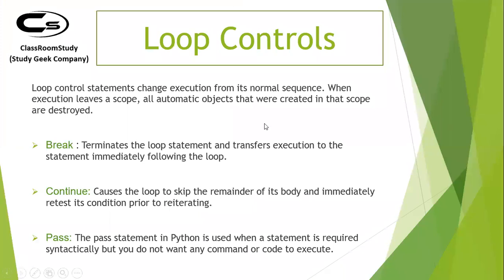Fine, guys. Now what are control statements? Control statements are used to change the normal execution of your loop. In case of a for loop, it was running until the sequence of elements got exhausted, right? And your while loop is running until your while condition is true. Now if you want to change their flow depending upon some other conditions, then how will you do that? You'll do that using control statements. And what are the different control statements?